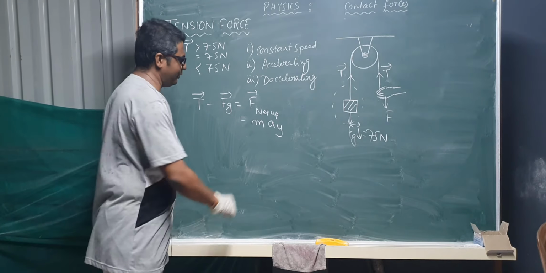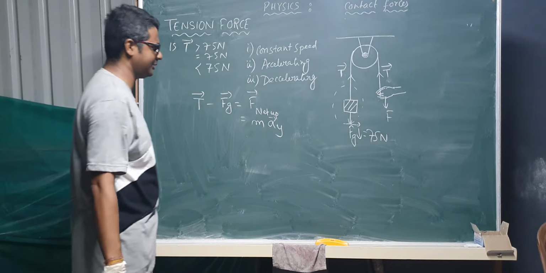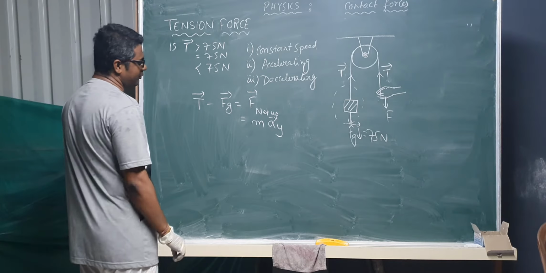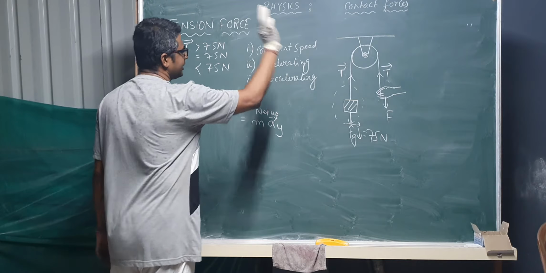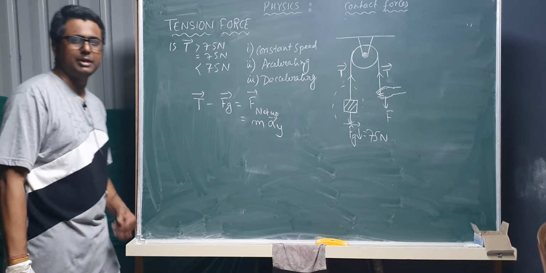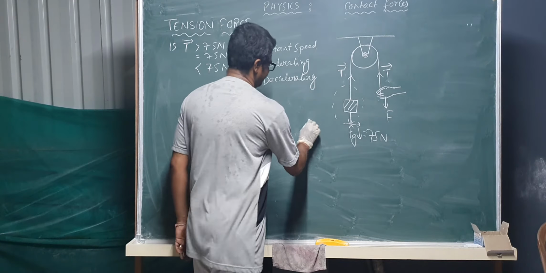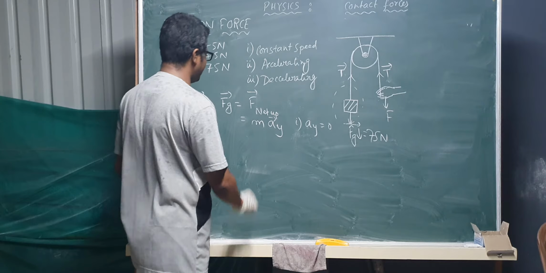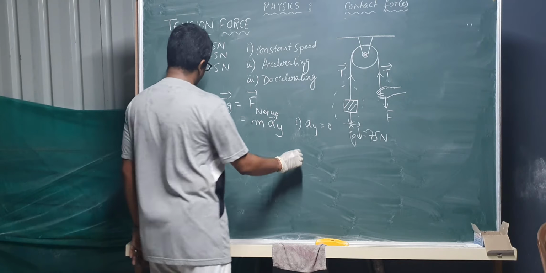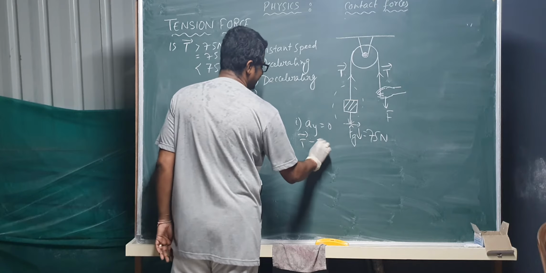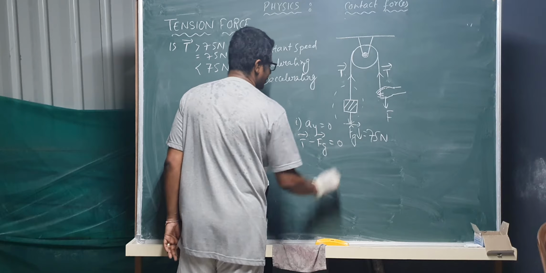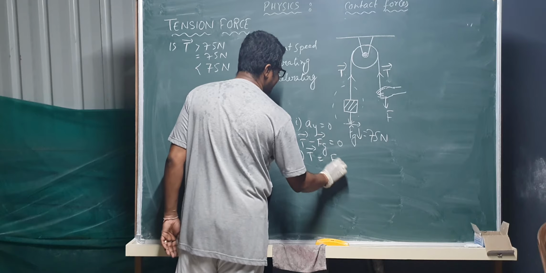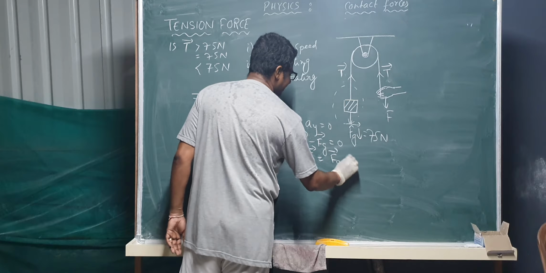I have already explained all these things. What is AY, in our last class? We did a lot of normal questions. Next, suppose at this moment the first question is constant speed. Constant speed means acceleration AY is 0. If AY is 0, that means this part becomes 0. So tension minus Fg is equal to 0. So tension will be equal to Fg, and Fg is given as 75 Newton.